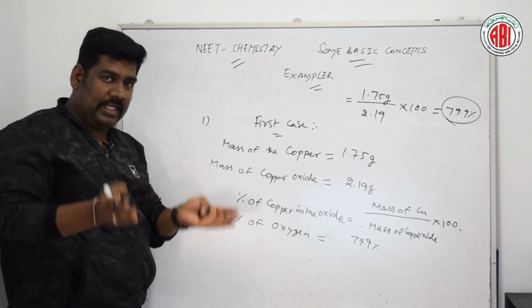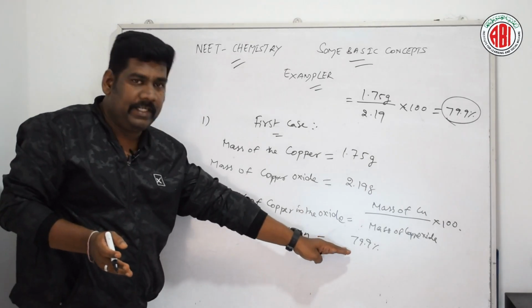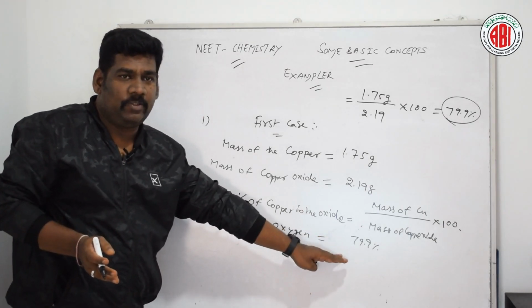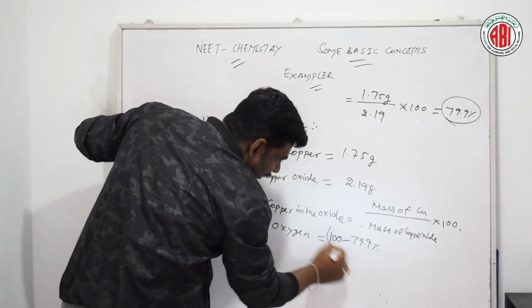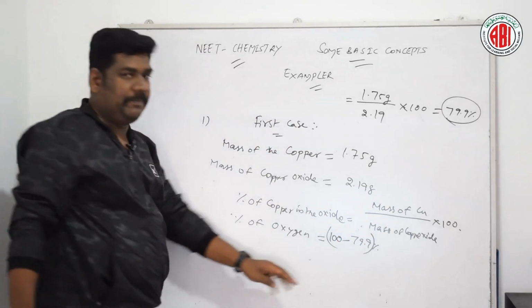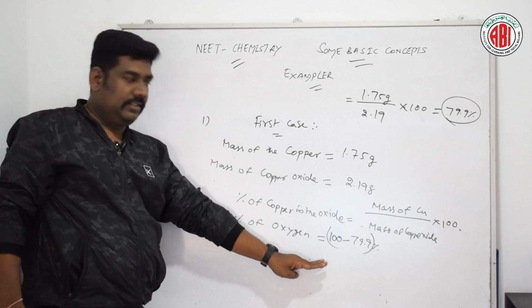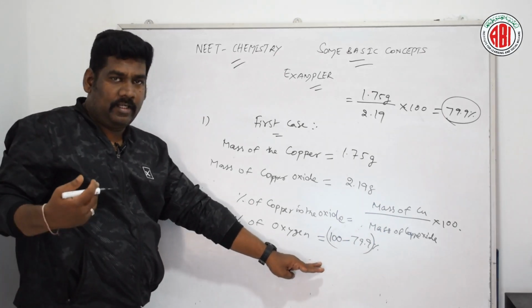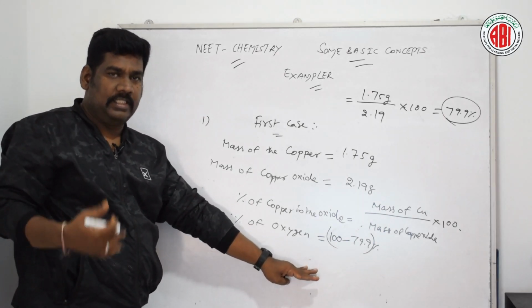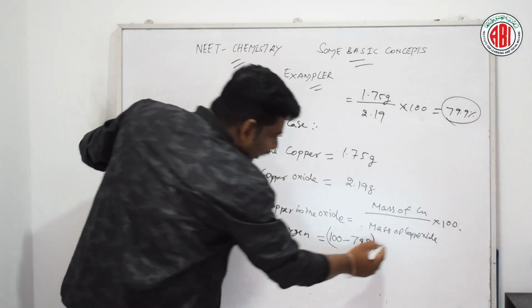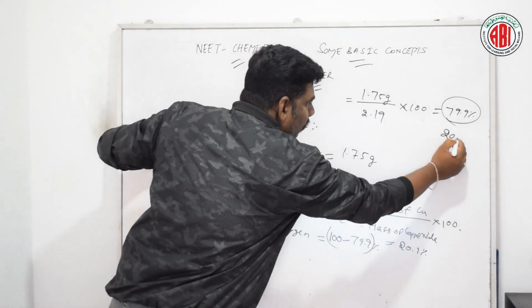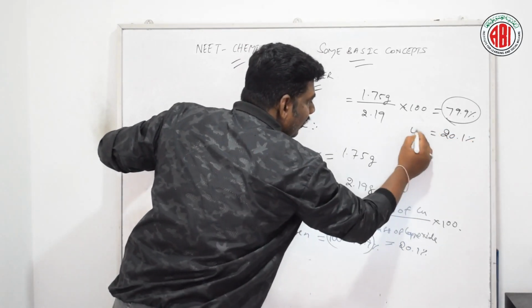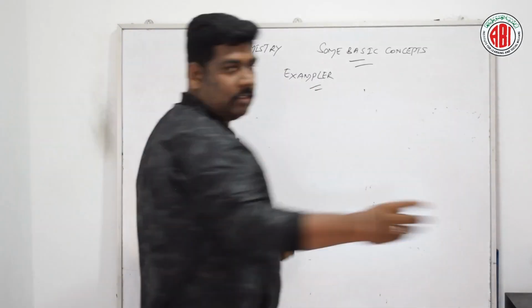Then out of 100%, minus 79.9%, the rest is oxygen. So 100 minus 79.9% gives the rest of the component, which is oxygen. That is nothing but 20.1%, so 20.1% is the mass of oxygen.